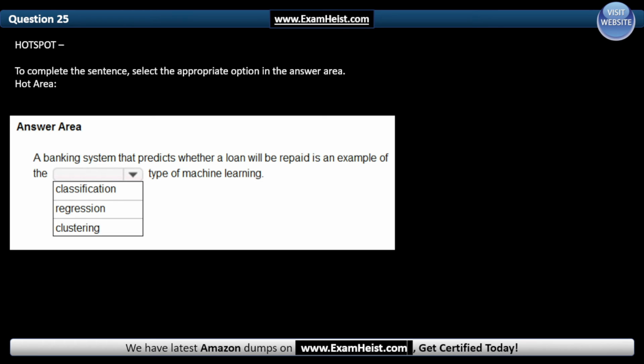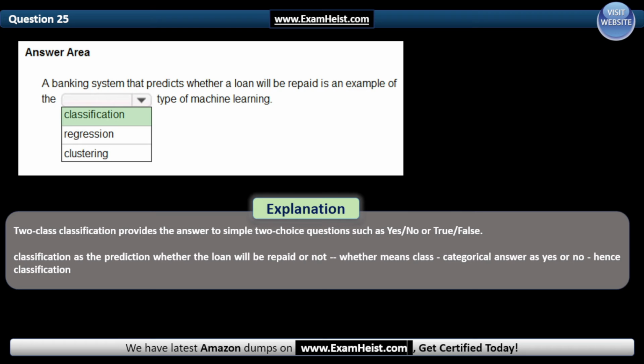And the correct answer is classification. Two class classification provides the answer to simple two choice questions such as yes, no, or true, false. Classification is the prediction of whether the loan will be repaid or not, a categorical answer such as yes or no, hence classification.